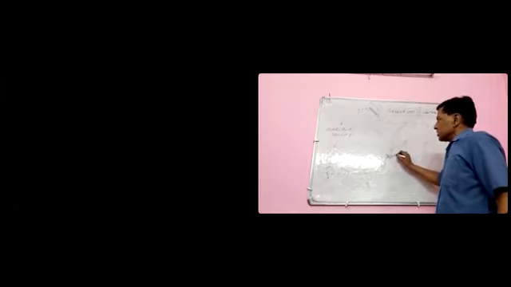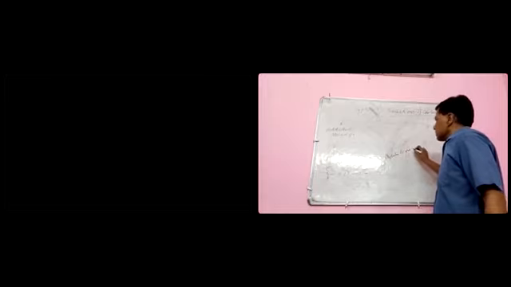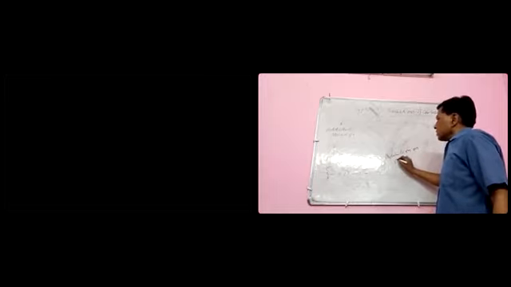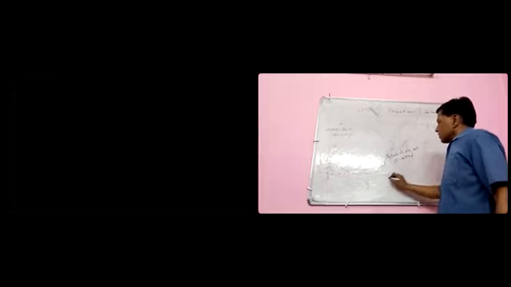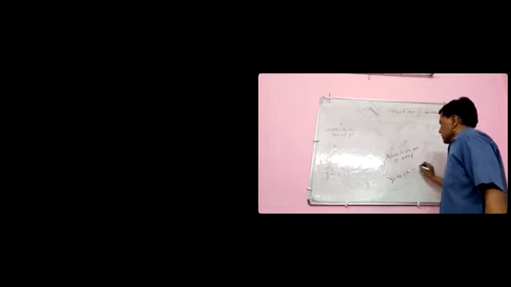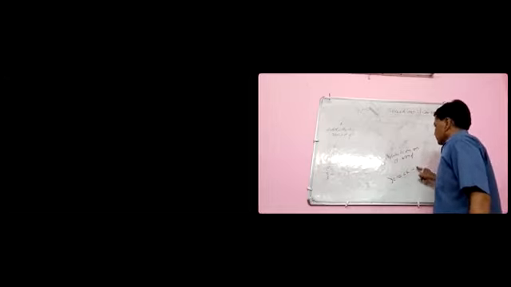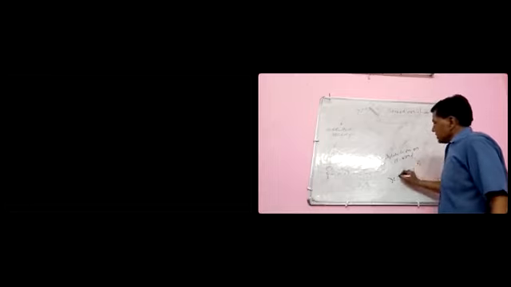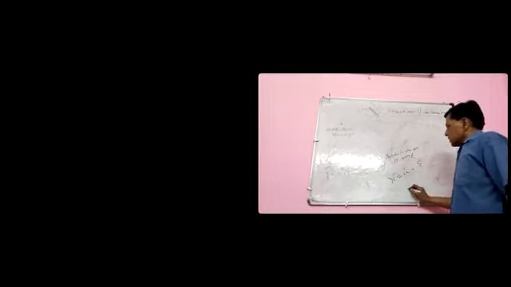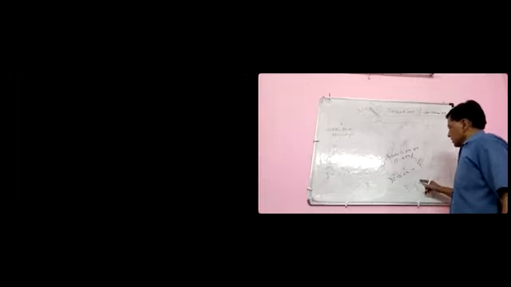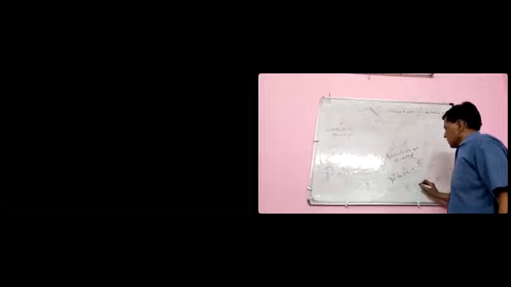Second is the addition on a pi bond. For example, look here. This is the addition on a pi bond that causes the formation of another carbanion.